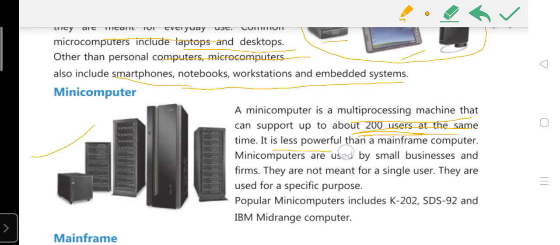It is less powerful than the mainframe computer, which is the next category of computer. Where it is used: it is used by small businesses and firms. It is not for single users. Examples you have to remember: K202, SDS92, and IBM mid-range computer. These are the examples of the minicomputer.